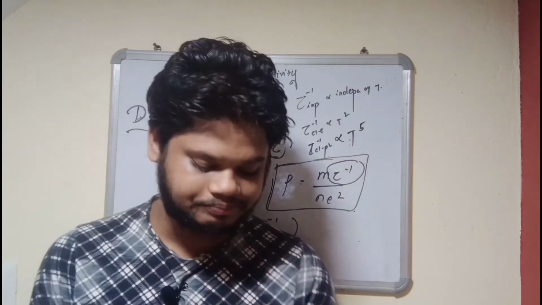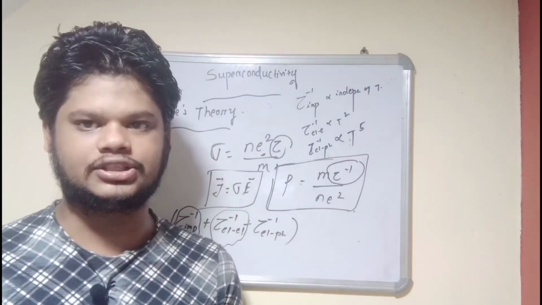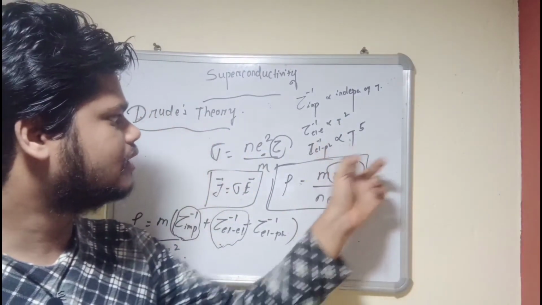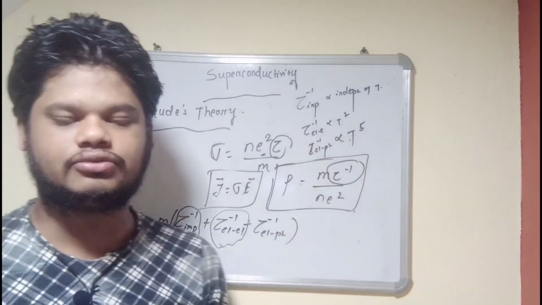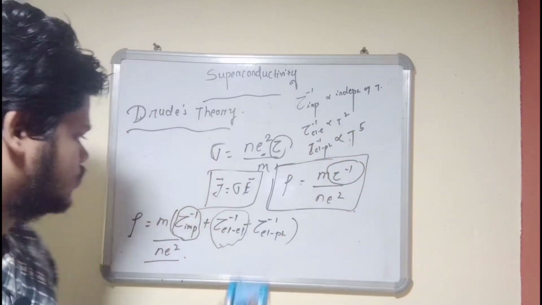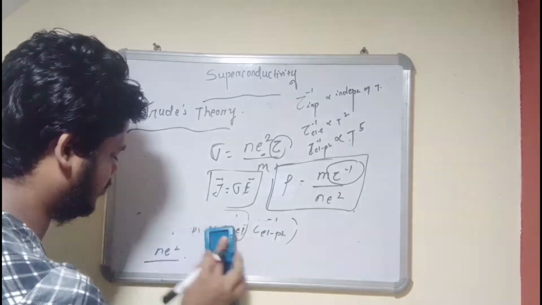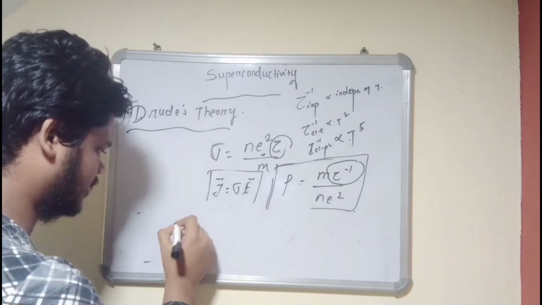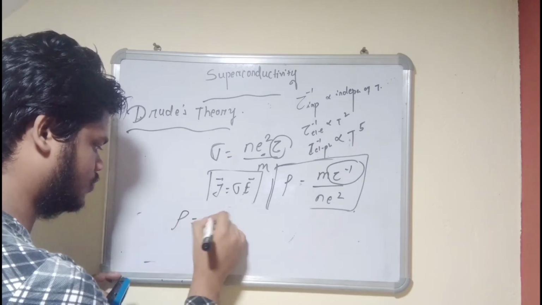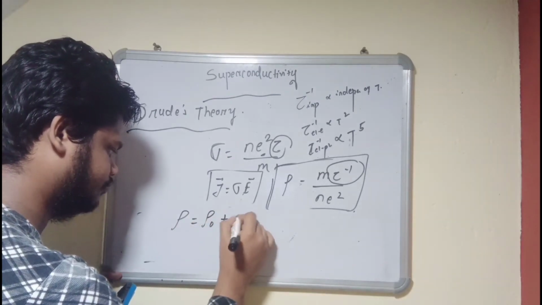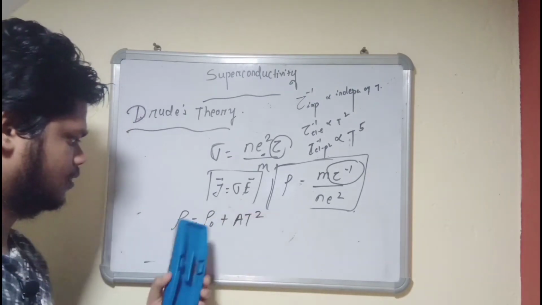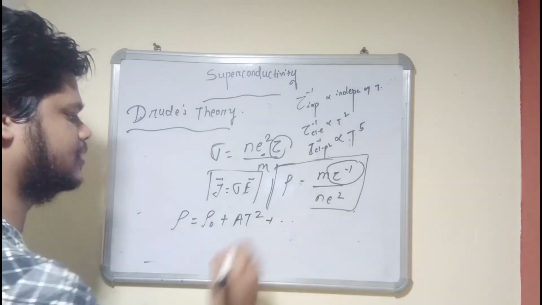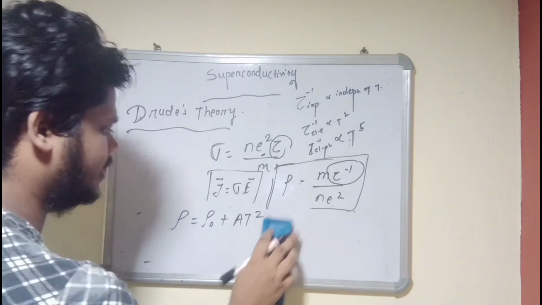Okay, certainly for the low temperature cases, the electron-phonon interaction can be neglected. So the approximation to the resistivity is rho equal to rho naught plus A T square. Okay, plus something. For the low temperature, it can be neglected.